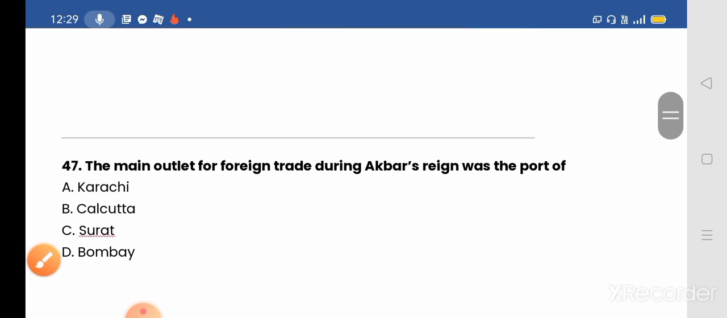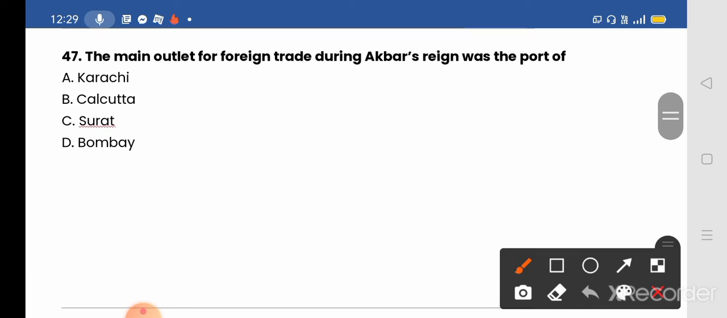Next, we move to our next question, question number 47. The main outlet for foreign trade during Akbar's reign was the port of, options given: A. Karachi, B. Calcutta, C. Surat, and D. Bombay. And the correct answer will be option C, Surat.